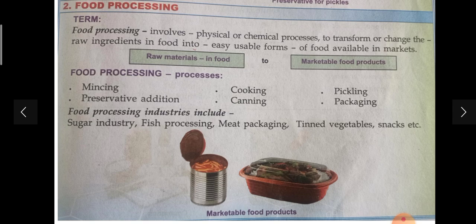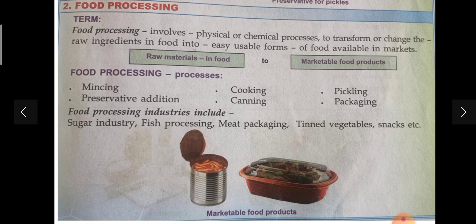Is it clear? The process is first mixing, cooking, pickling, preservative addition, canning and packaging. So whatever food is available in the markets or shops, we call it processed food.